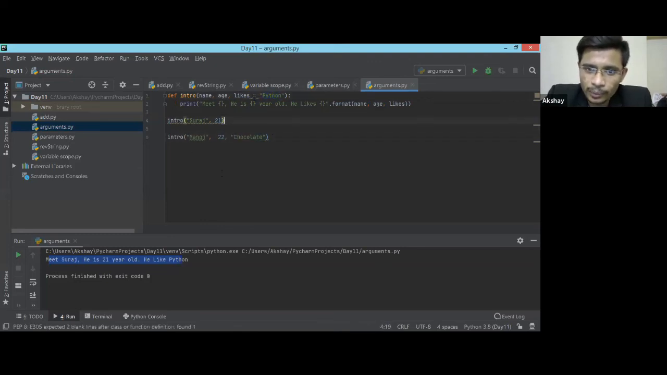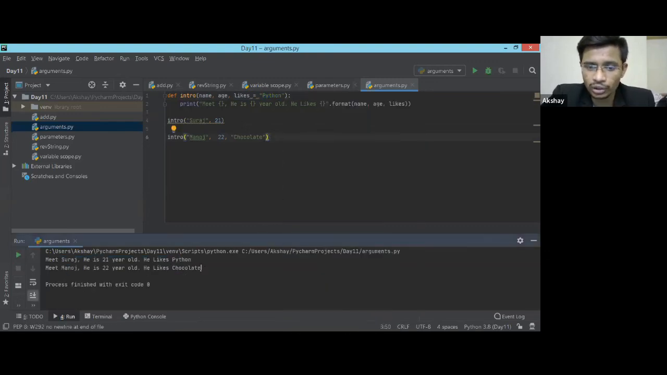Okay. So since I passed a default parameter, if I do not pass anything, by default the value will be Python. But if I pass something, it will come under a different category and it will execute the code. So if you check, it took this parameter which I just passed, not Python.